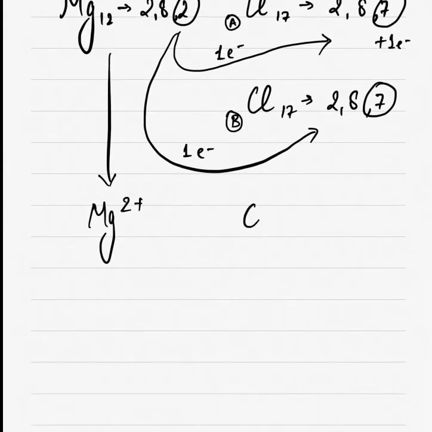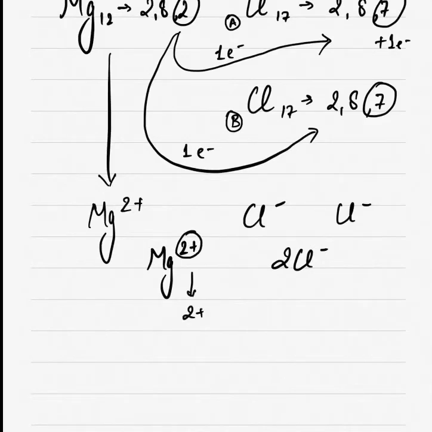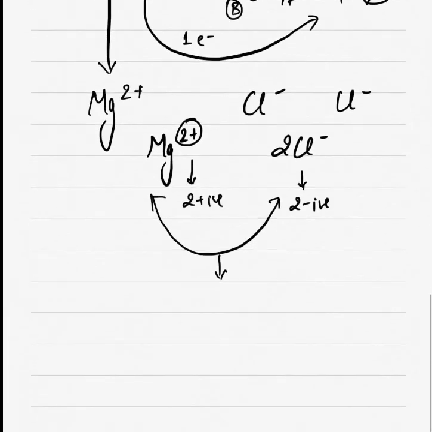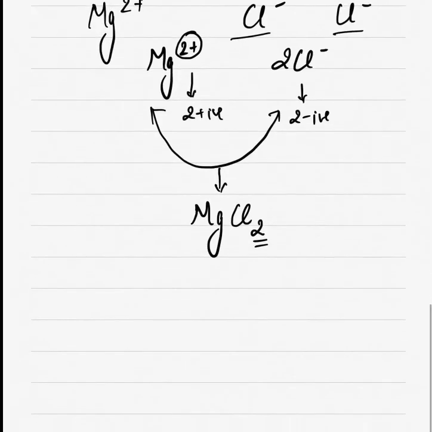And what will happen with this chlorine? We'll get 2 chlorines with a single negative charge. Altogether, what we can see here is we have 1 Mg with 2+ charge and we have 2 Cl with a single negative charge each. Ultimately we have 2 positive charges and 2 negative charges, isn't it? Now these oppositely charged particles will attract each other due to electrostatic force. A compound will be formed that is called MgCl2. Why this 2? Because we have 2 Cl minus ions. I hope this is clear to you.